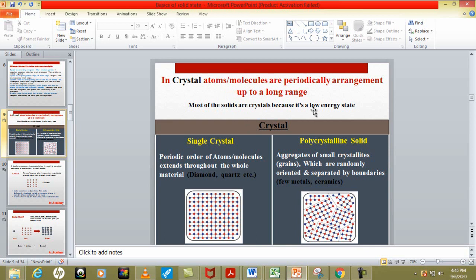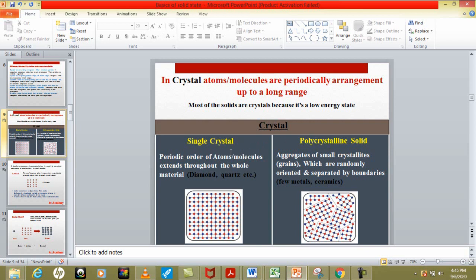If there is some ordered arrangement, that means the energy should be minimum. If the arrangement of atoms is in a disordered fashion, the energy will be high. So the solids which are crystalline in nature will have a low energy state. Crystals are basically of two types: single crystals and polycrystalline solids.